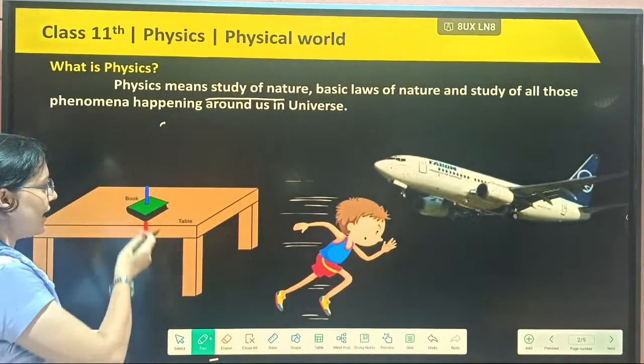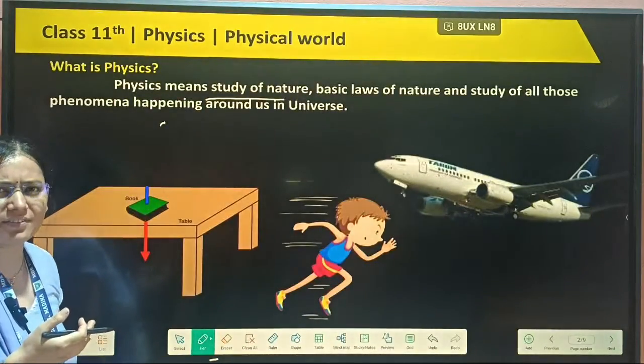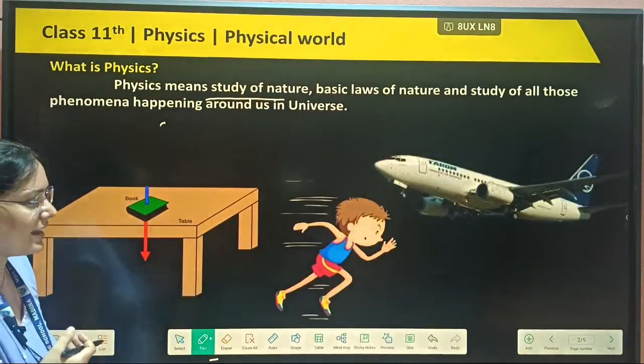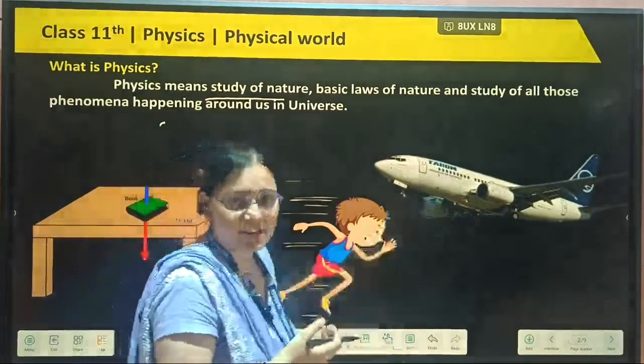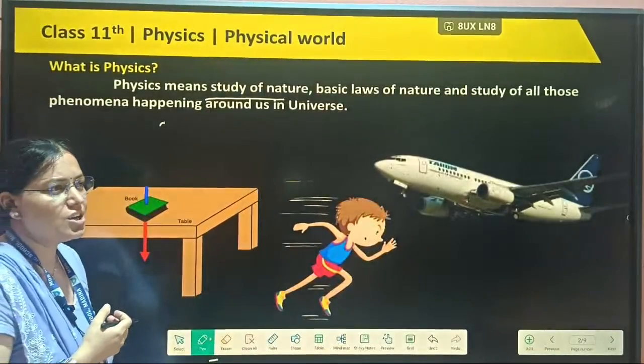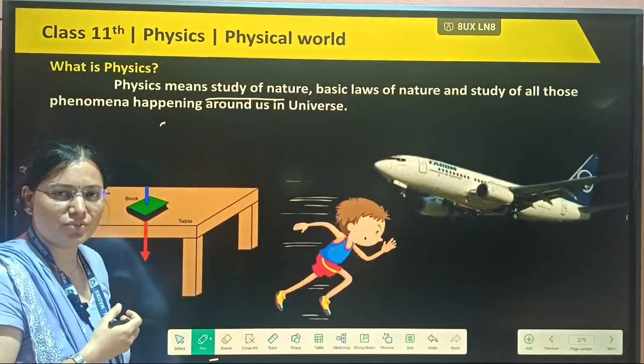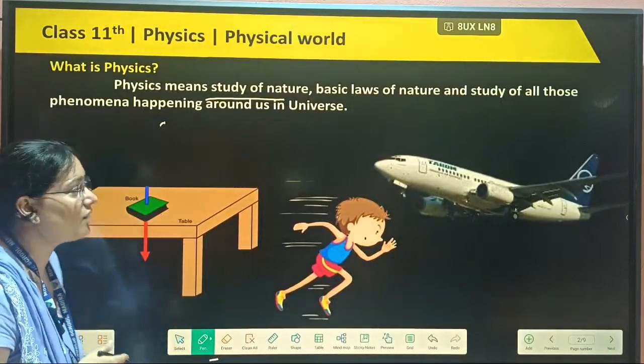For example, anything kept on the table, that is also physics. When we are running, moving anywhere, that is physics only. And any object that is flying, birds flying, a kite flying, an aeroplane flying, there physics is acting. So in a way we can say physics is the natural phenomena which are happening in our nature.